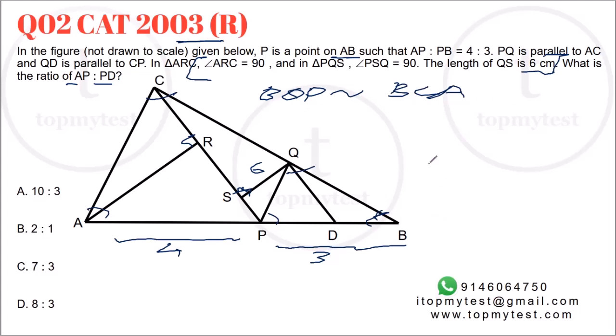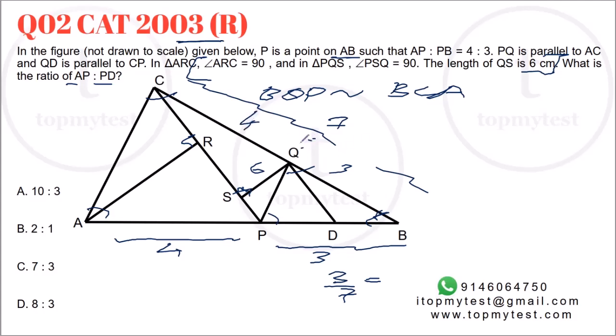So these two are similar, which means PB to BA will be 3:7, same as BQ to QC. That will also be 3:7, which means if this is 3 parts, this will be 4 parts. Now we are looking only at the ratio.